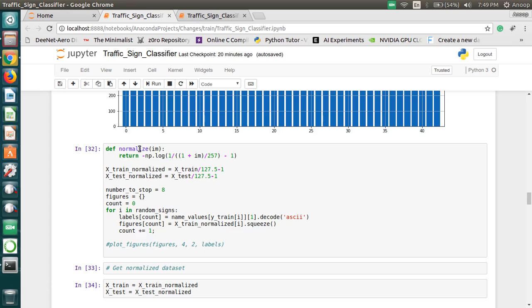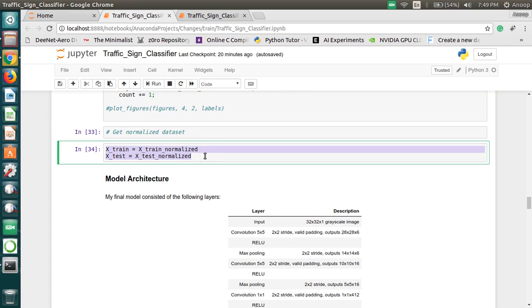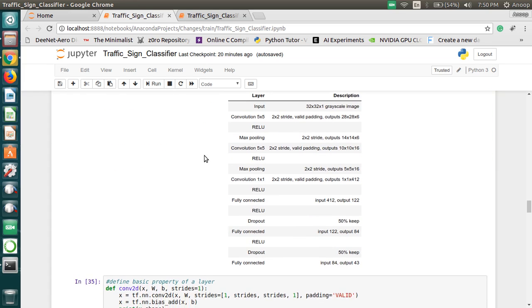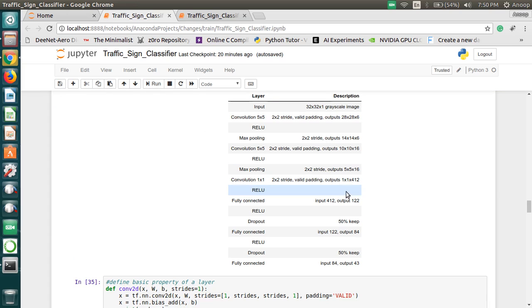And then we normalize the image so that we will get a greater depth of images, and then the testing data and the training data would be replaced with the normalized image. And this is the structure of the CNN that we have used.